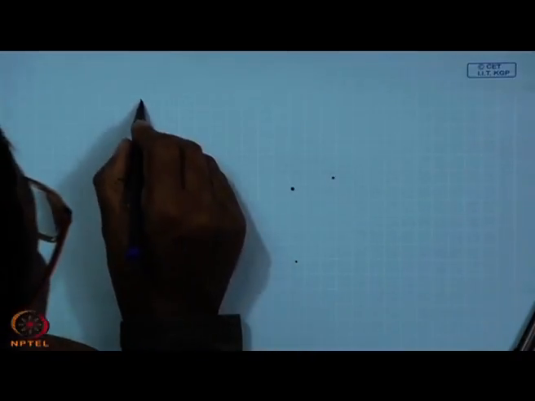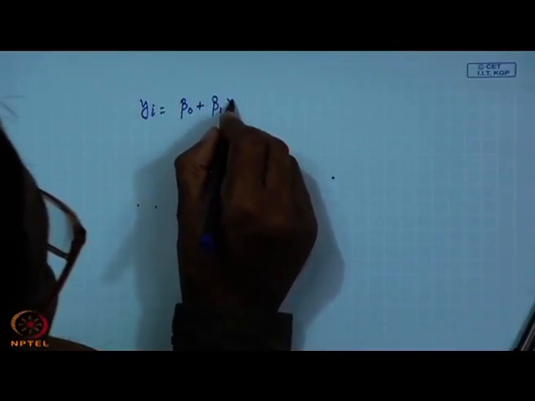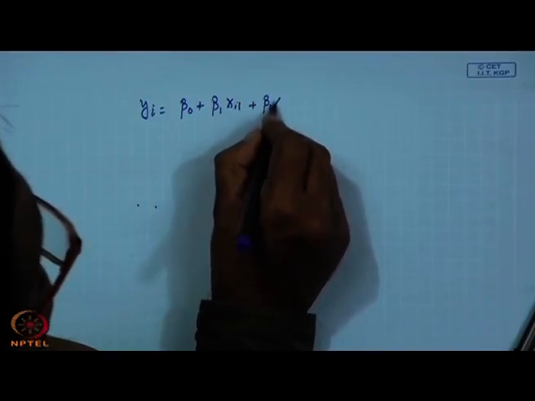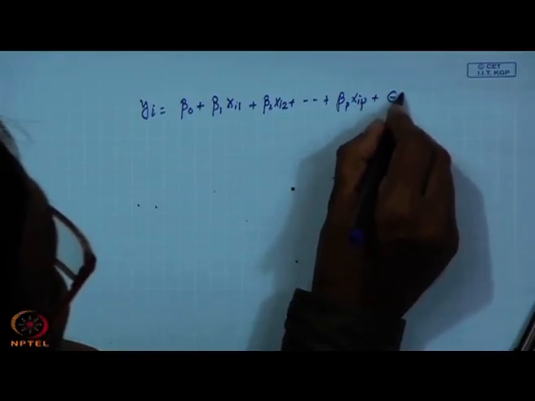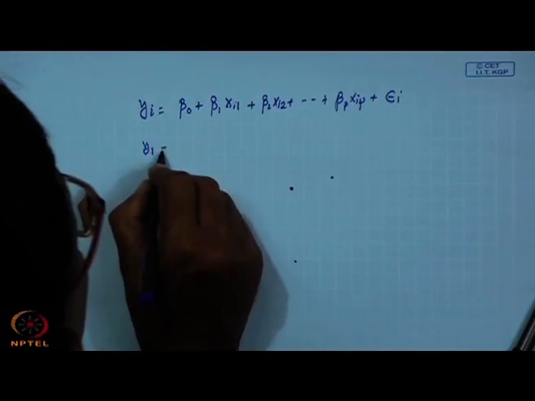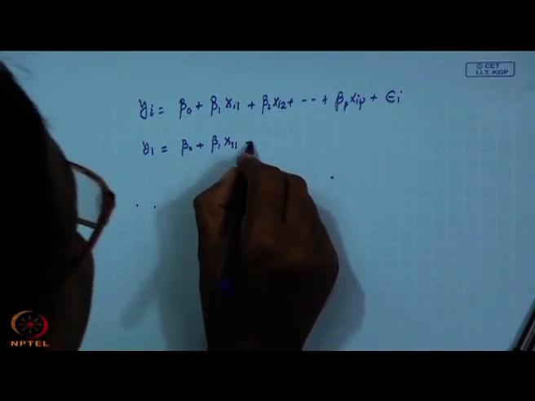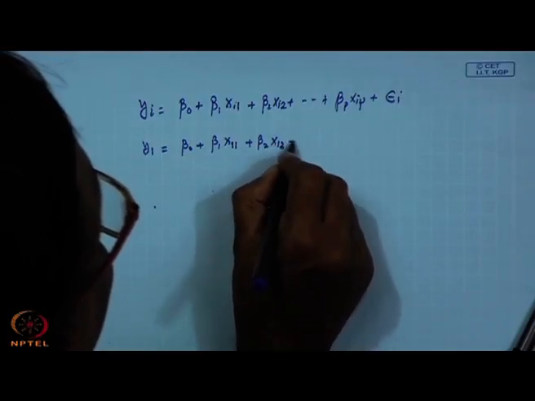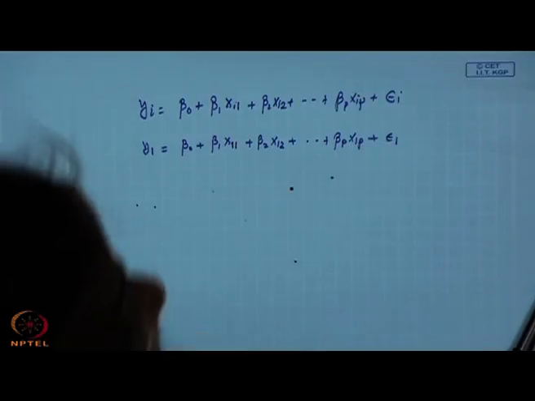Now, we have collected n data points, and we also have our regression equation, that yi equal to beta 0 plus beta 1 xi1, beta 2 xi2, like this beta p xip plus epsilon i. If I write it for all the observations, then y1 will be beta 0 plus beta 1 x11, beta 2 x12, like this beta p x1p plus epsilon 1.